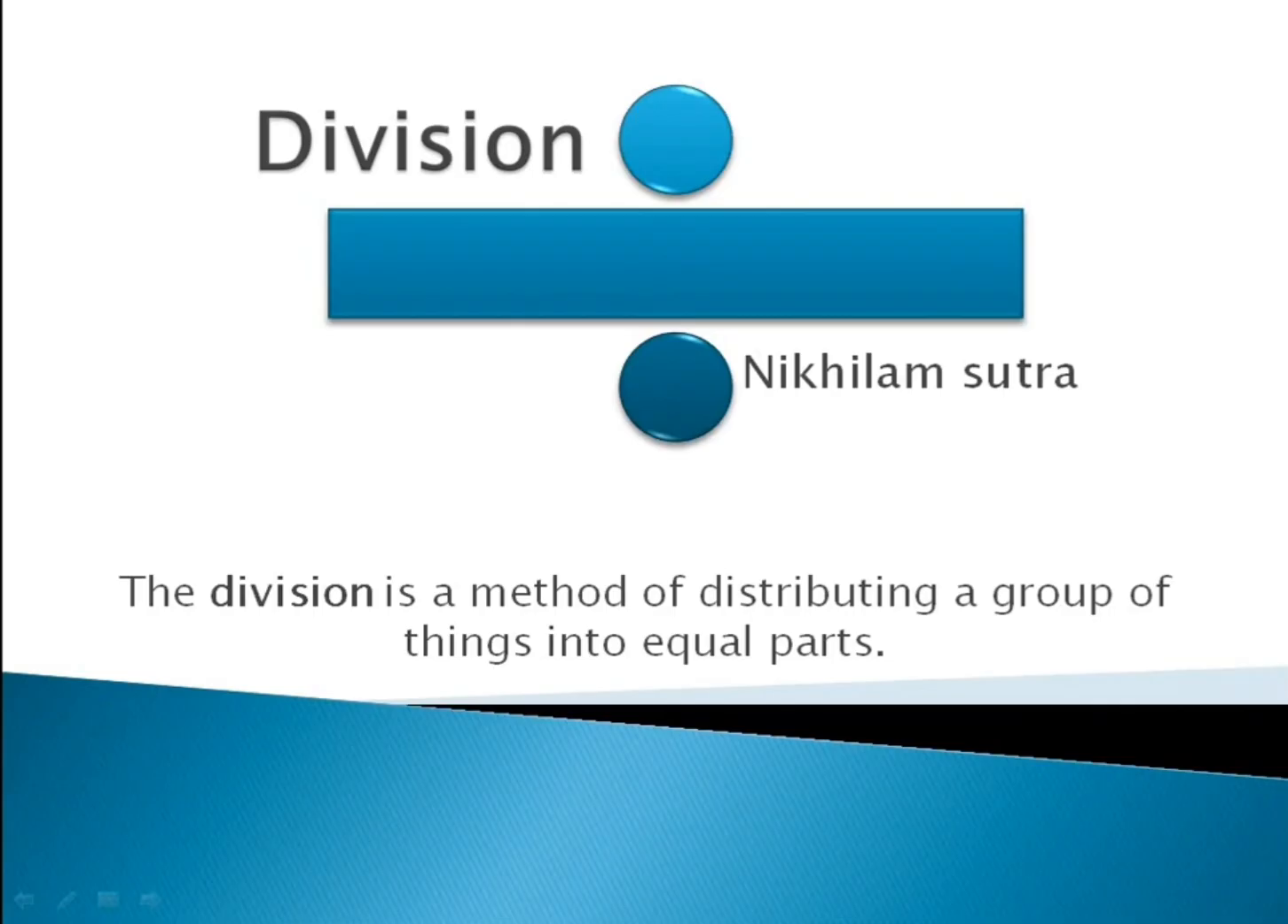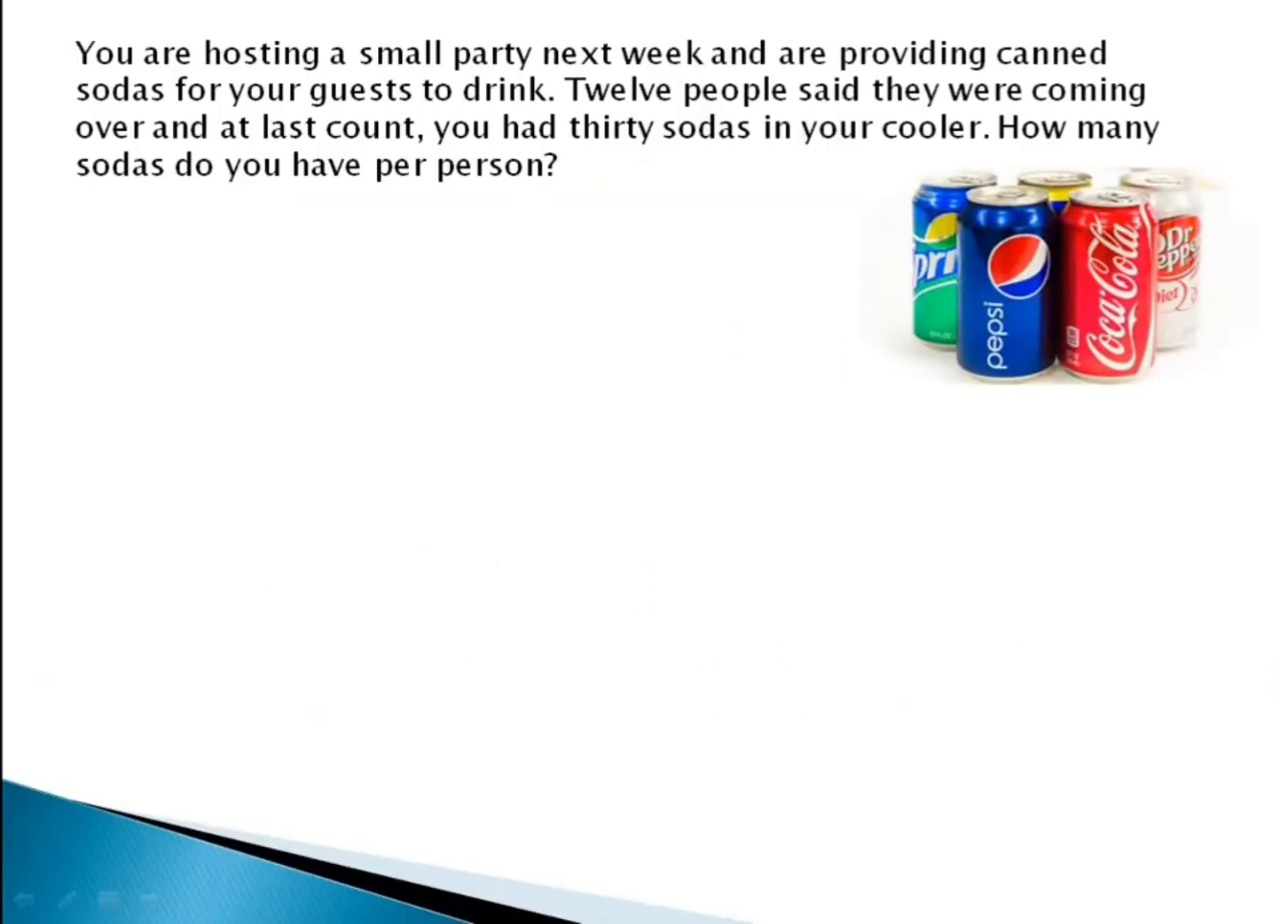Let us take one more example. Suppose we are having a small party and we are providing some canned sodas for our guests to drink. We have 12 guests and you have 30 sodas in your cooler. So how many sodas do you have per person? If you just do the mathematical operation, 30 by 12, you get 2.5. But we are not going to provide half a soda, 0.5 soda, to a guest. So we need terms like remainder, quotient, etc.